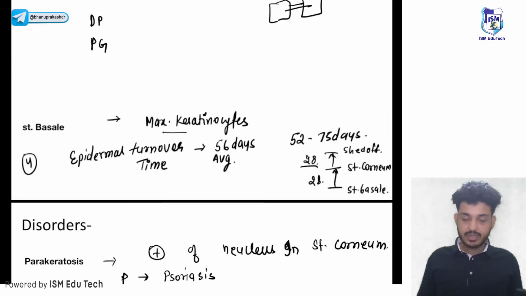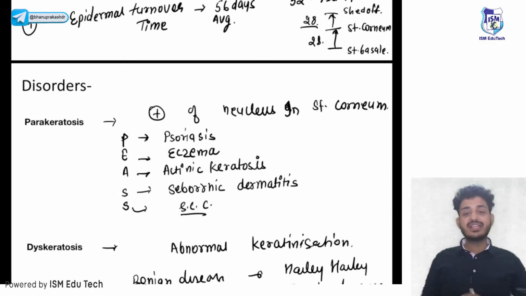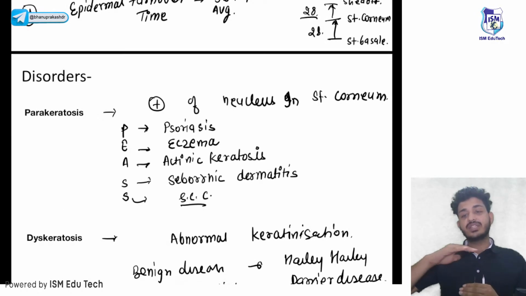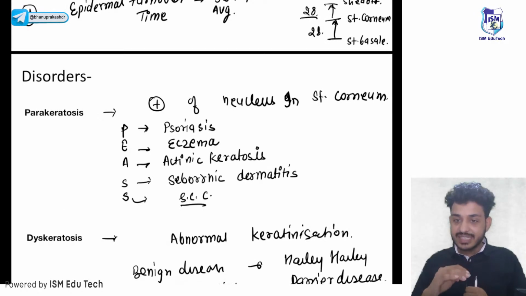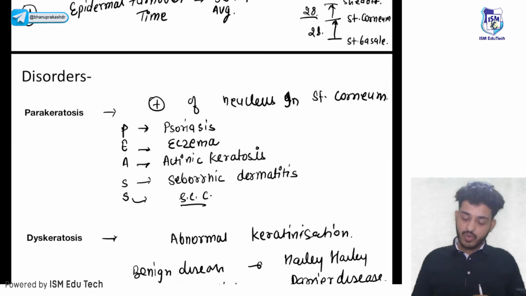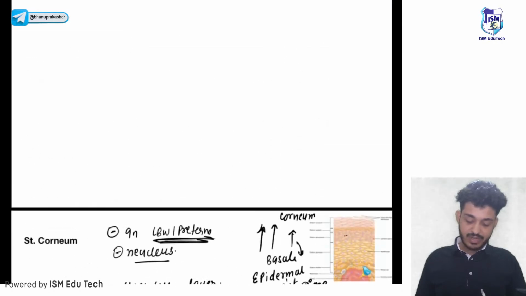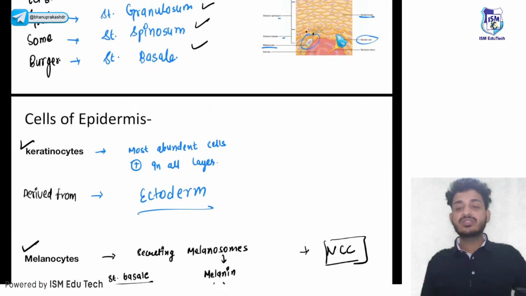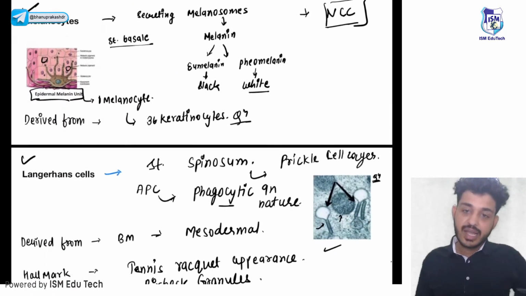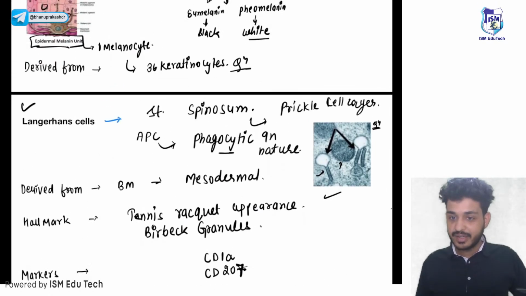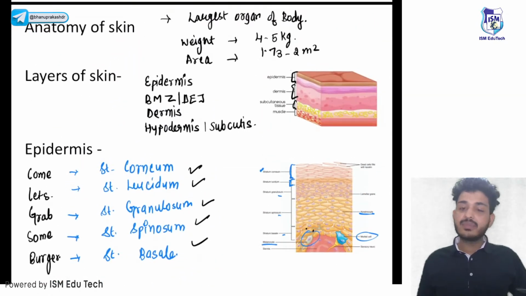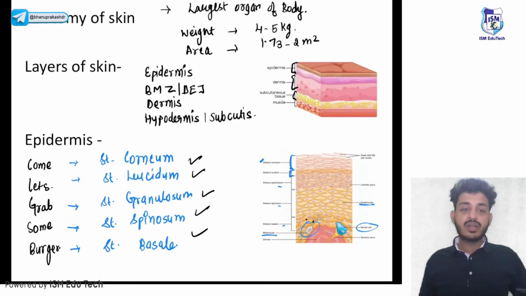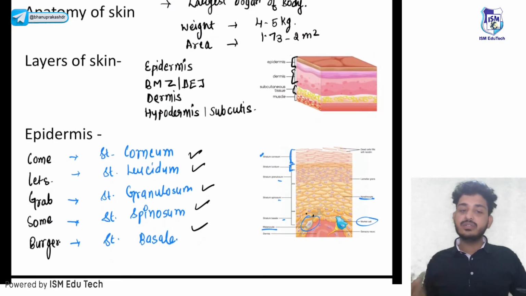Let's see one by one. We have seen the 3 layers. First one is your epidermis, then we have seen the dermoepidermal junction, then we have seen the dermis, and then we have seen the subcutaneous. 4 types of cells that we have seen. Let's revise one by one fast. First one is your keratinocyte, second one is your melanocyte, third one is your Langerhans cell, and the last one is your Merkel cell, right? In epidermis, we have seen the mnemonic, come let's grab some burger, right? C for corneum, L for lucidum, G for granulosum, S for spinosum, and B for basale, right? Are we clear till now?